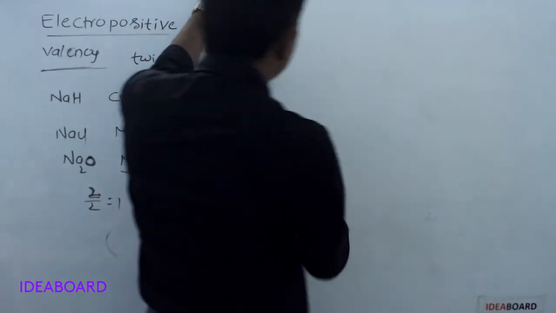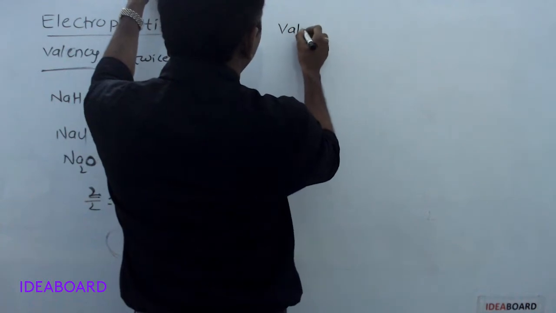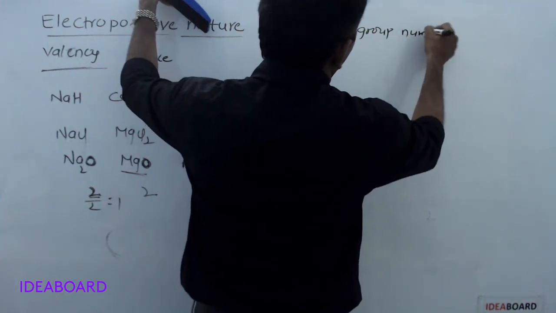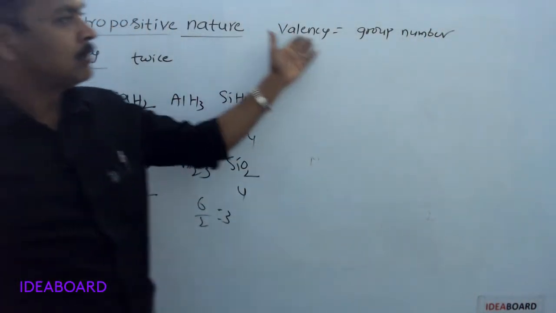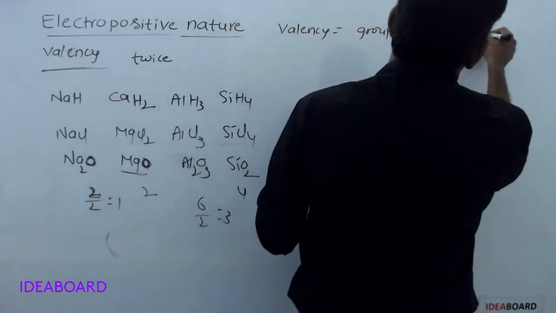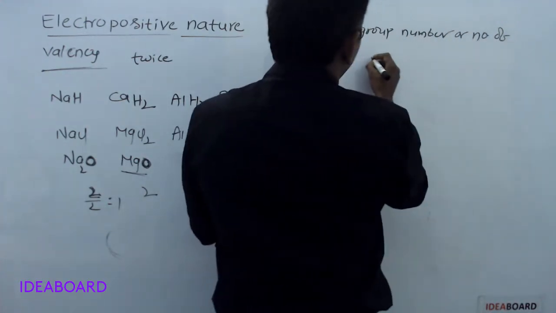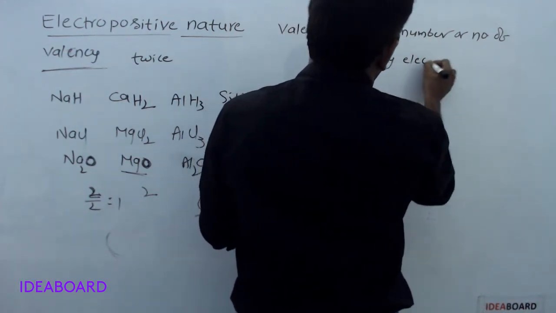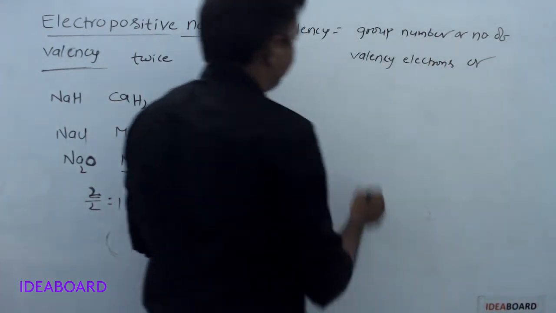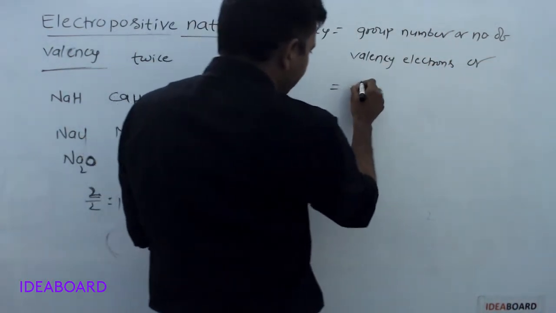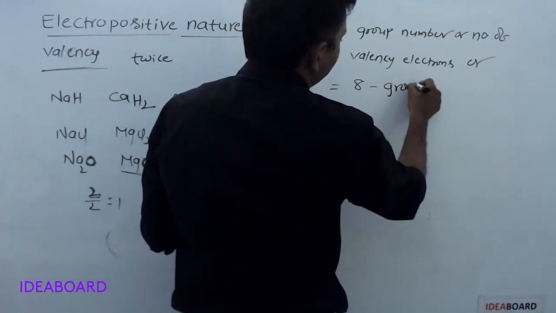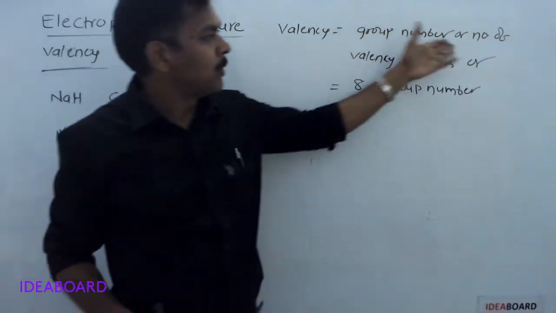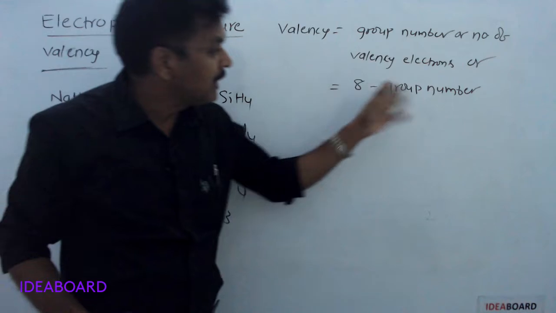The valency of an element is equal to the group number, or the number of valence electrons, or 8 minus the group number. Valency is equal to group number or number of valence electrons, or 8 minus group number.